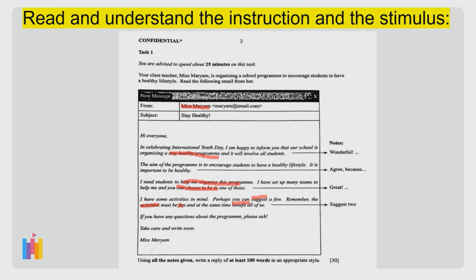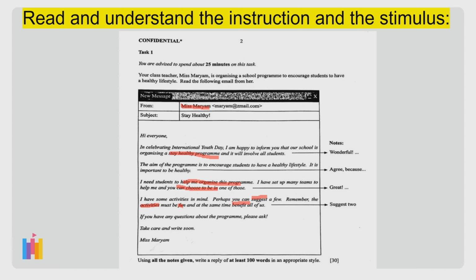When you read and understand the instruction and the stimulus, you should highlight the important keywords first. So, what are you going to write in your essay? Now, of course, you need to respond to the questions in the email. The notes given at the side of the email will guide you to plan your answer. Let's take a look at the notes now.